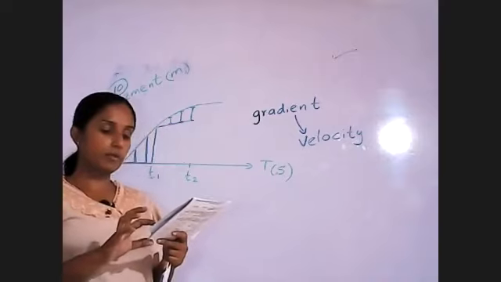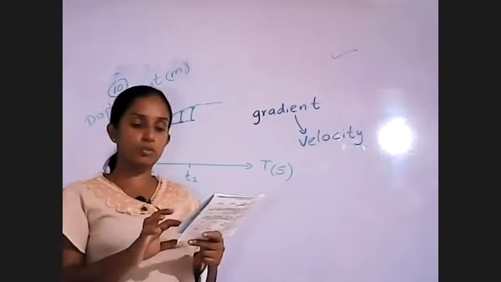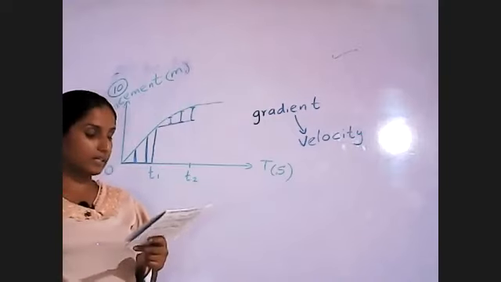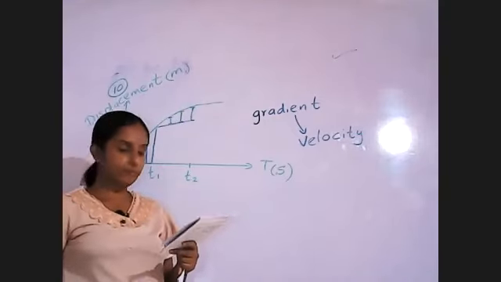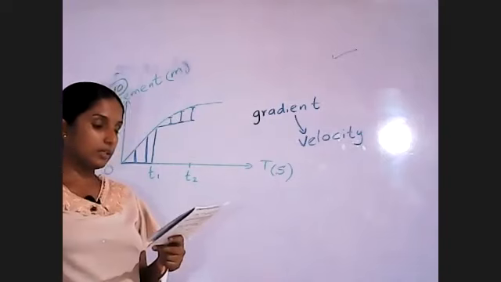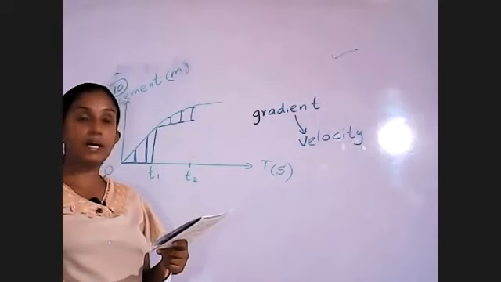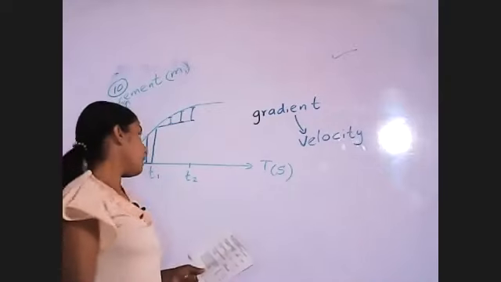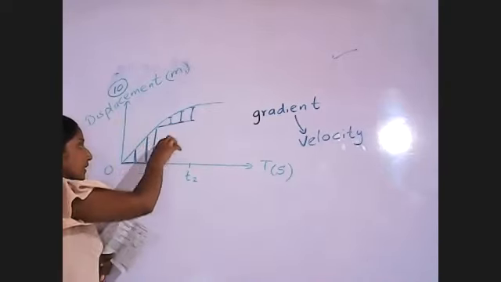So from T1 to T2, it is a deceleration or retardation. Then what is the answer, Pute? Second one, uniform velocity and retardation, right? And I have to mention one thing here, Pute.